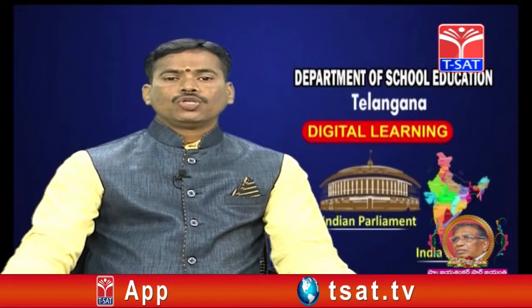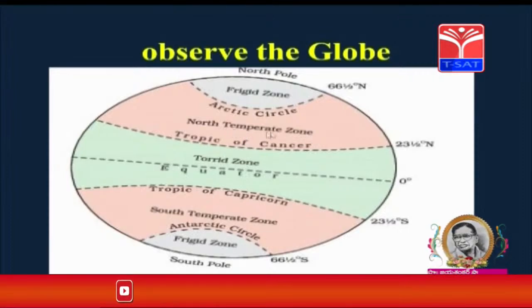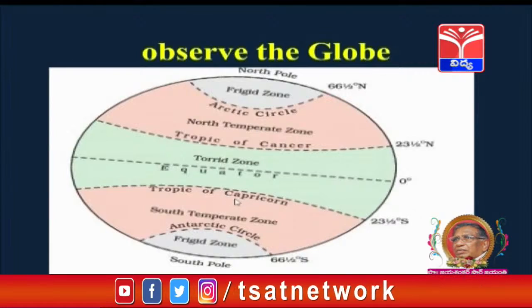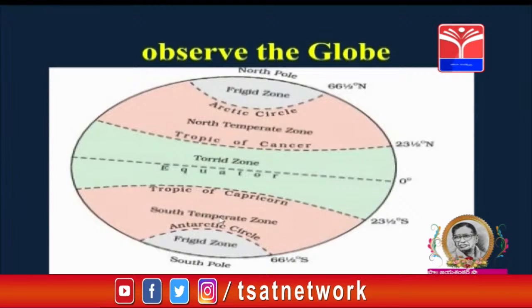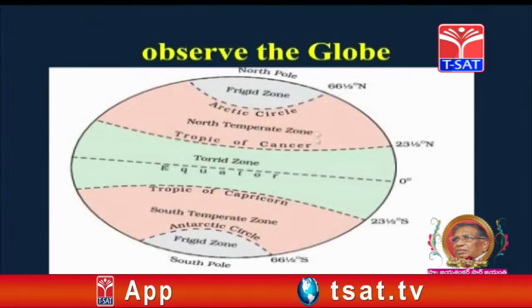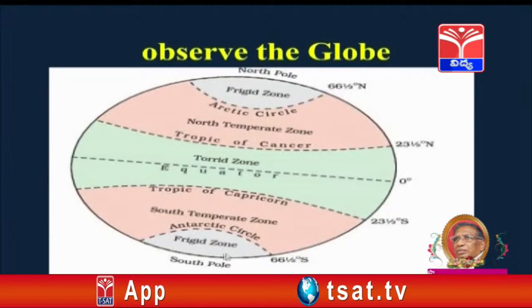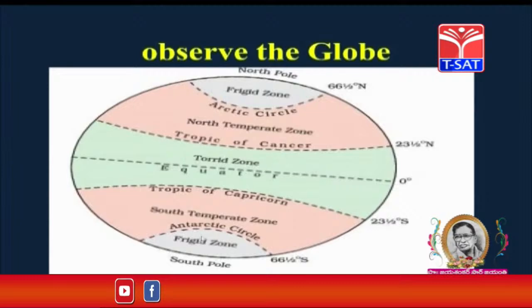If you move above the Tropic of Cancer, you can see north temperate zone, and if you see beneath the Tropic of Capricorn, you can see south temperate zone. Above the Arctic Circle, this is frigid zone. At the southern hemisphere, below the Antarctic Circle, you can observe south frigid zone or the Antarctic Ocean.